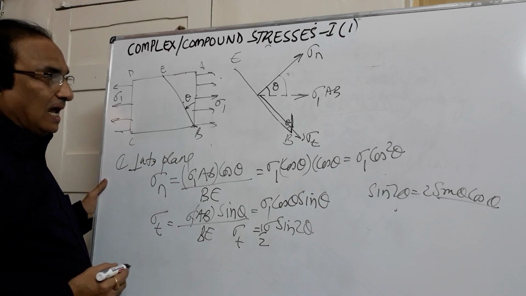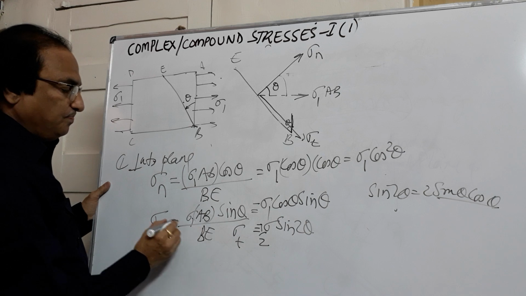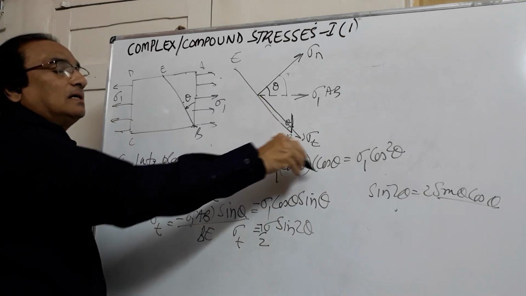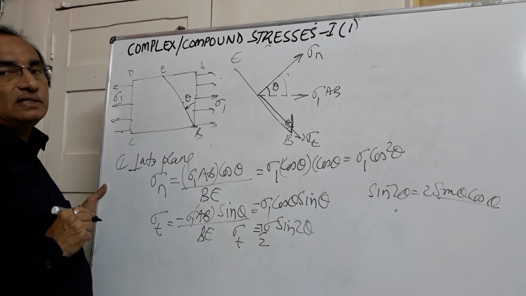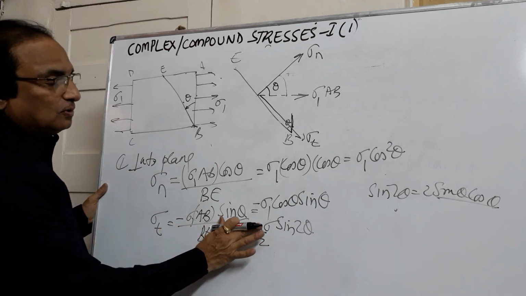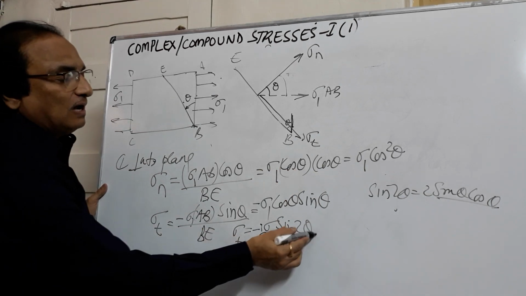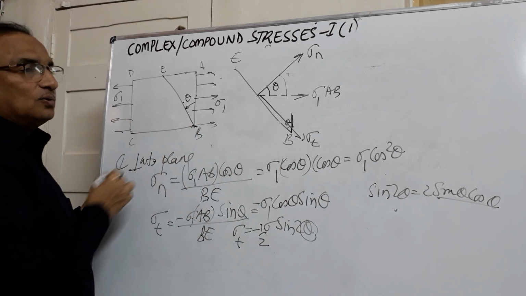Now here, as per our sign convention, this value will be negative. It is downwards here, so we take the sign as negative. These are the formulas that you will be using to determine the normal and tangential stress. You substitute the value of theta at any point, you get the value.